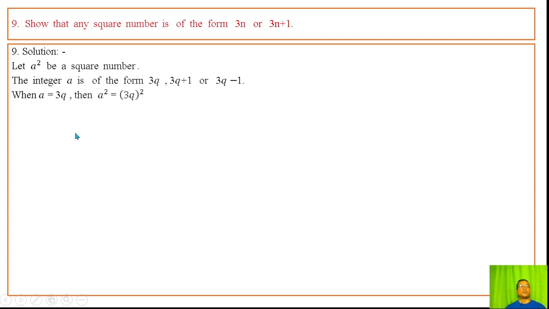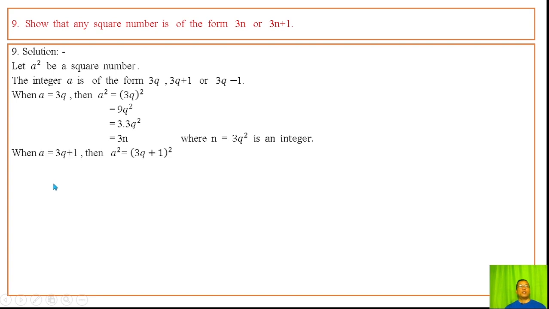When a is 3q, then a square whose value is 9q square. This is 3 into 3q square, that is 3n, where n is 3q square, an integer. When a is 3q plus 1, then the value of a square is 3 into this plus 1, that is 3n plus 1, where n is an integer.